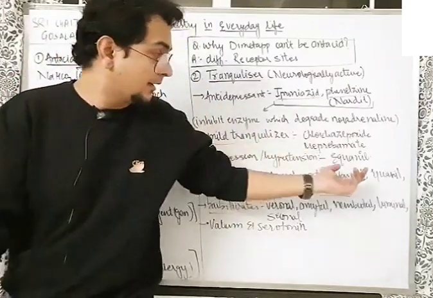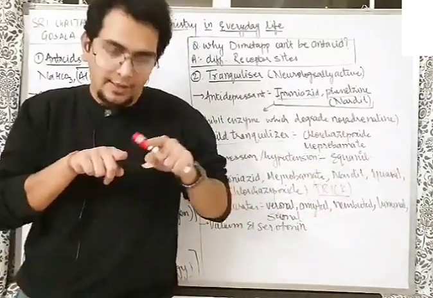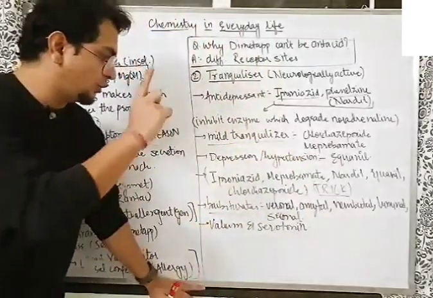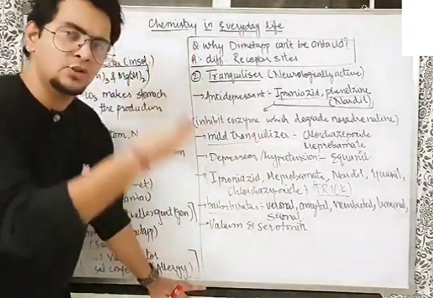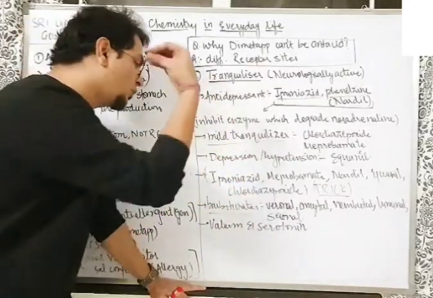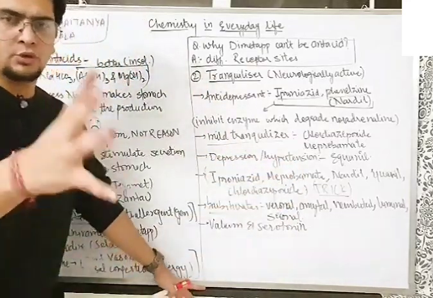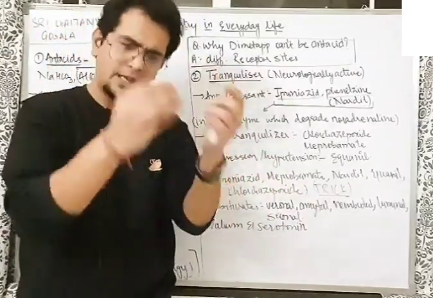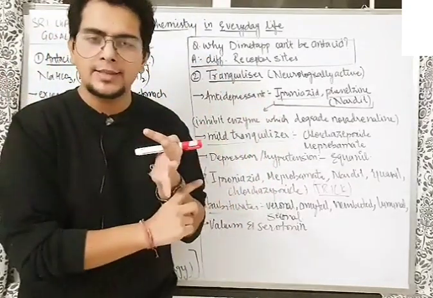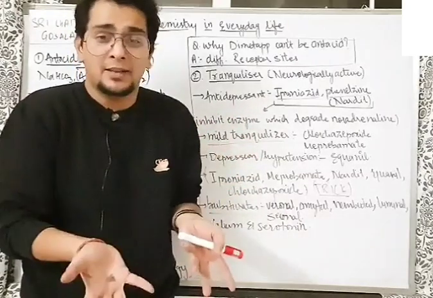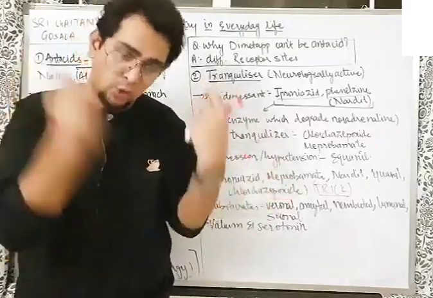So he said, Nardil, Equanil, equally distributed. Then the doctor said, okay, now you will leave everything. Leave means chhod dena. So he said, "chhod diya epoxide." So how to remember? Iproniazid, meprobamate, Nardil, Equanil, chhod diya epoxide.